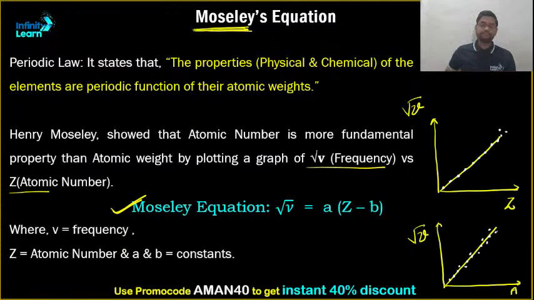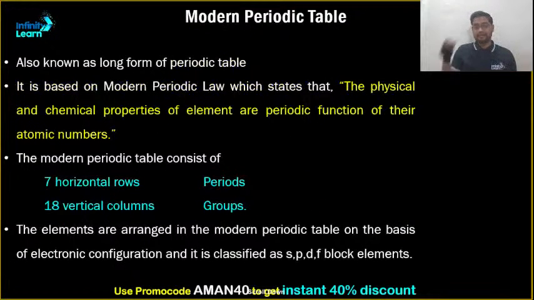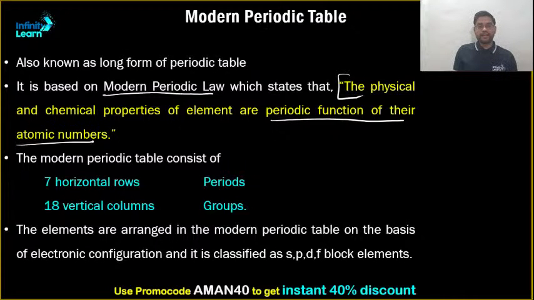Okay, clear? So that's what he did. On the basis of that, he formed a periodic table and gave the modern periodic law, which states that the physical and chemical properties of the elements are a periodic function of their atomic number. Is a periodic function of their what? Atomic number. Talking about some of the features of the periodic table, it consists of 7 horizontal rows known as periods.